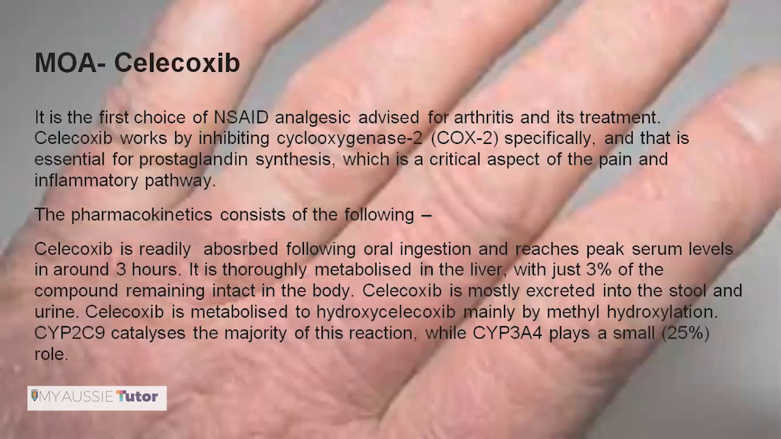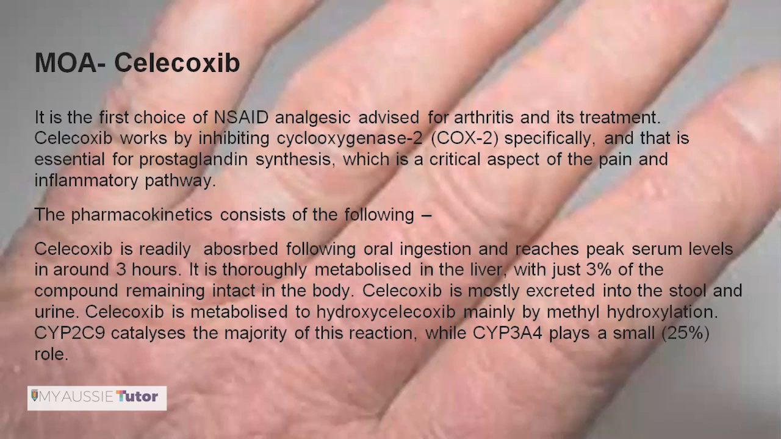So specifically, we're looking at the mechanism of action of celecoxib, the first choice NSAID analgesic for arthritis treatment, and we're going to look at how it works. It basically works by inhibiting the cyclooxygenase enzyme specifically, which is responsible for producing prostaglandin from arachidonic acid. And this prostaglandin synthesis is what causes pain, and it is a critical aspect of the pain and the consequent